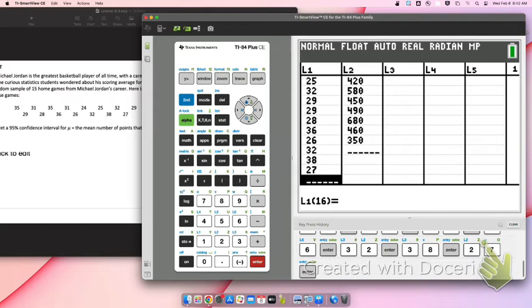So now we have our data in. Here's what we need to do, you guys. We need to look at the box plot. Now you can make a dot plot if you want, but the calculator will do the box plot for you, so you might as well do that. Do you guys remember how to make a box plot in your calculator?